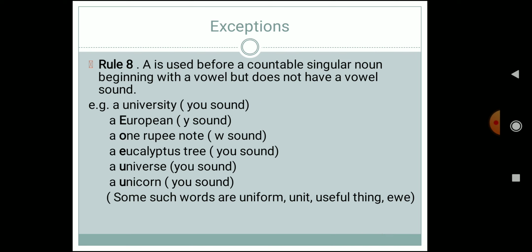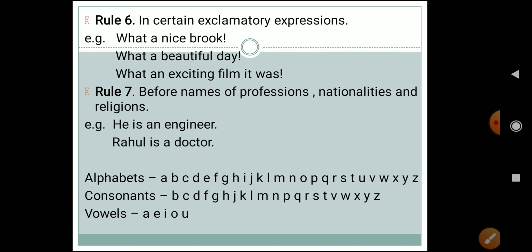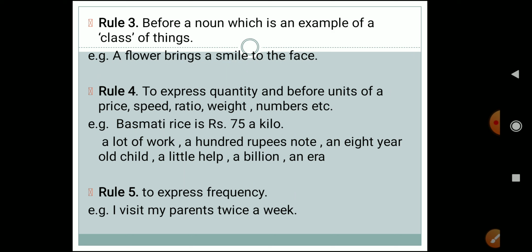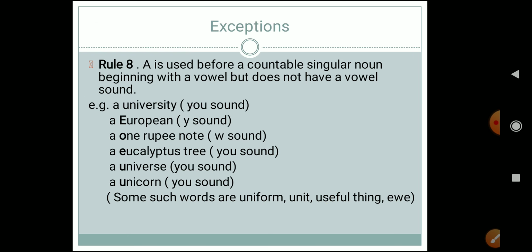A 1 rupee note. Generally, students make the mistake of seeing the O and thinking we will use an over there, but that would be wrong. You have to hear the sound: 1, wa, the W sound is coming. So you have to use a over there.